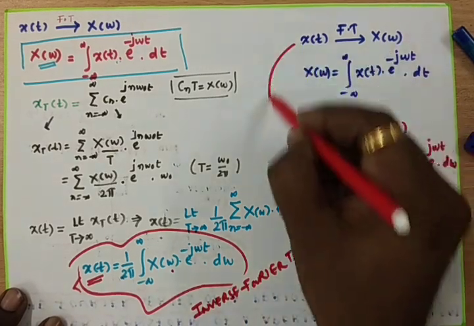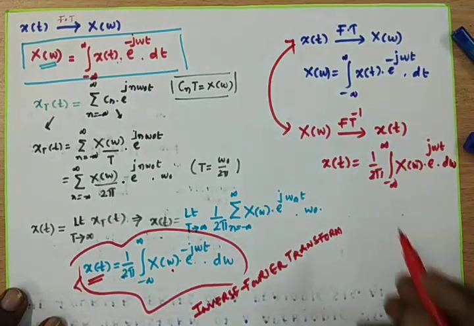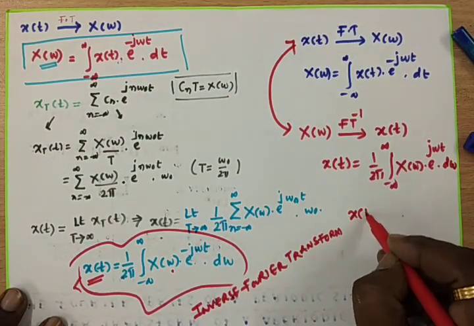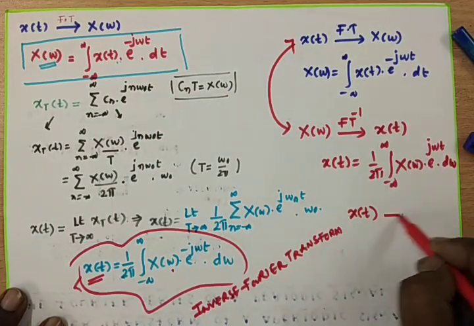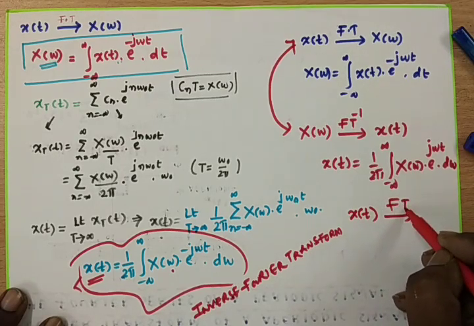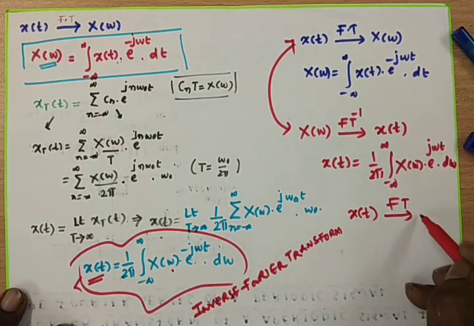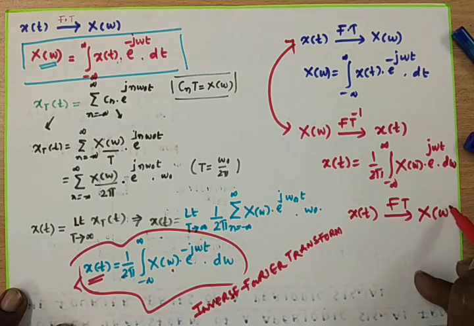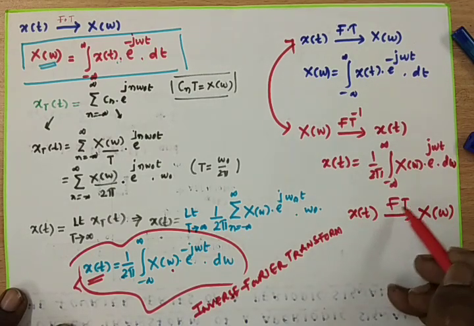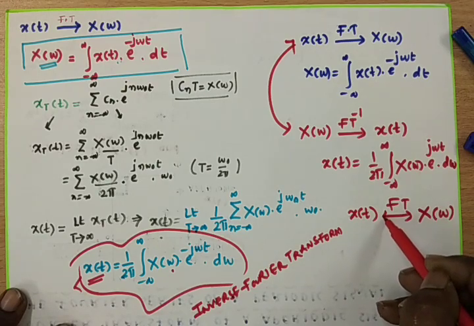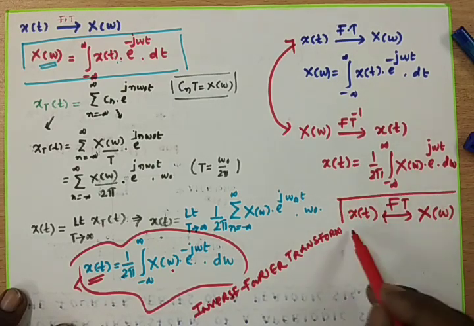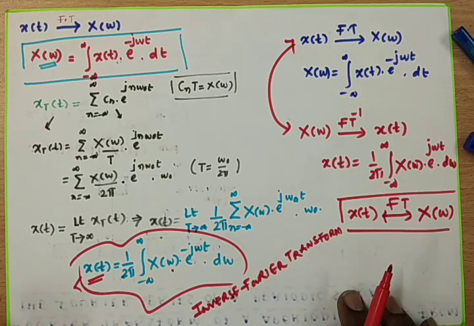So these two representations combined: you can write x of t, on which we can apply the F of t, that is the Fourier transform, so that you get x of omega. If you have x of omega, on which you can apply the inverse Fourier transform, then you have the time domain signal, that is x of t.